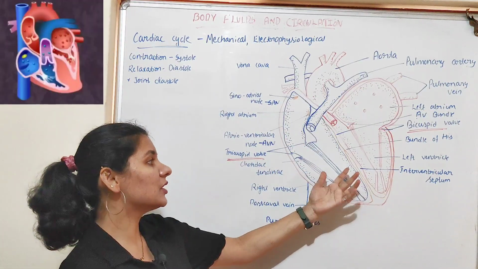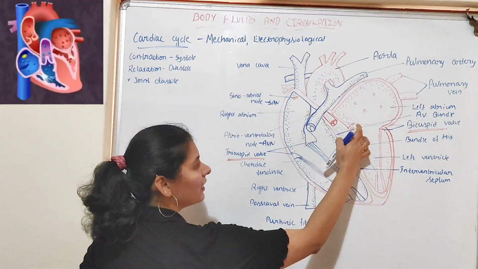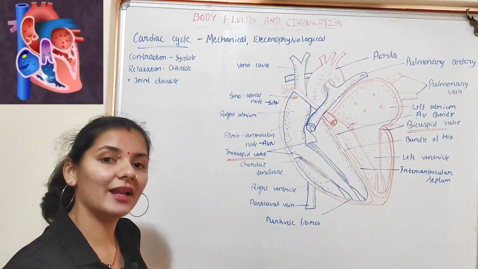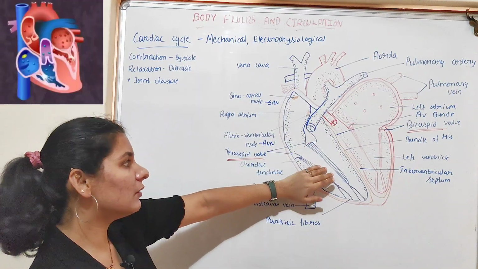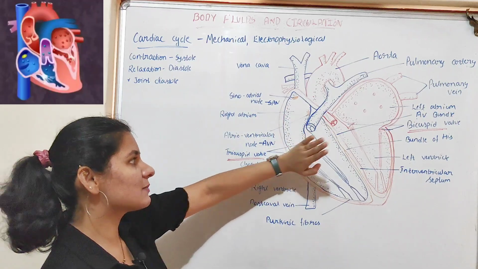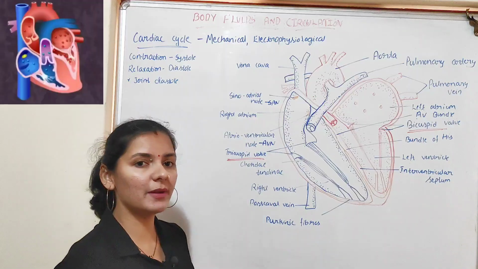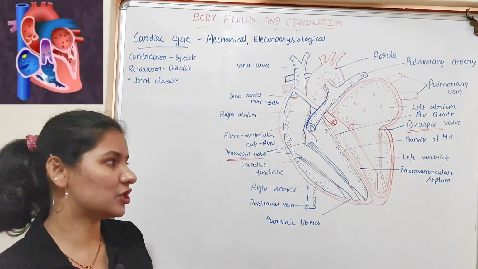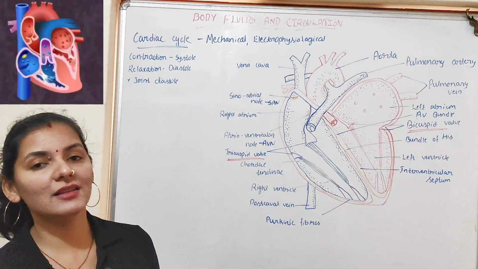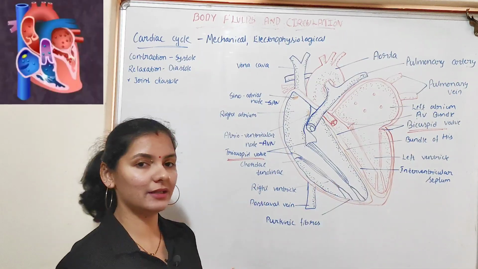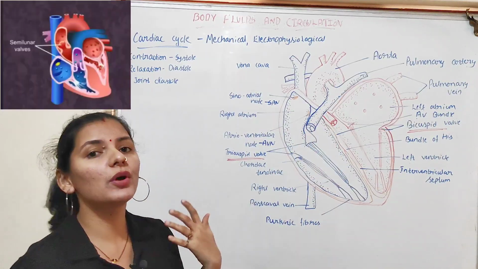So, as the pressure inside the ventricle increases, there is a closure of tricuspid and the bicuspid valve as the blood tries to flow back to atrium. So, to avoid the backflow of the blood from the ventricle to atrium, this tricuspid and the bicuspid valve closes. So, when this valve closes, what happens? There will be again increase in the pressure, or when there is a further contraction of the ventricle, there will be further increase in the pressure inside the ventricle. As a result, the semilunar valves are forced to open.